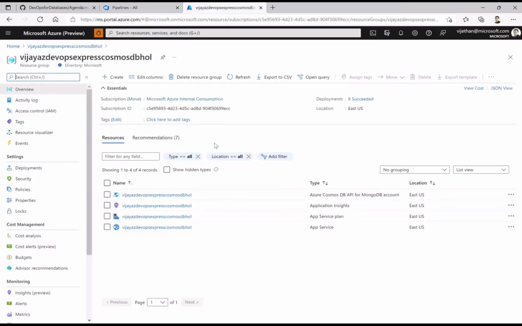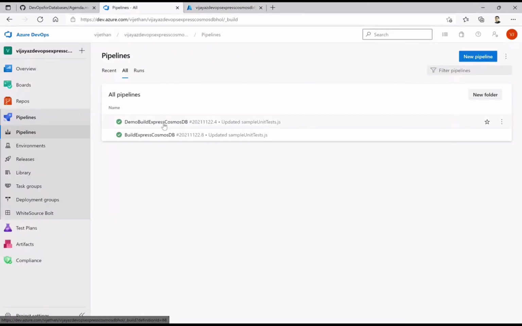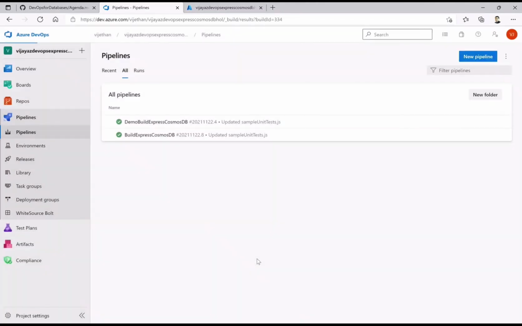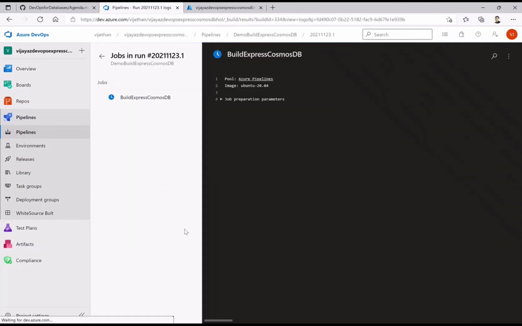And meanwhile, let me also show you what exactly this means from the resource group. So this is how the resource group is. You have APIs, Application Insights, app service plan, and app service. These will be implemented while you actually do that. So let me run this particular pipeline. You can trigger it by any changes to particular files, or you can run it manually. In our case, as it's just a demo, I'm showing you running it manually.